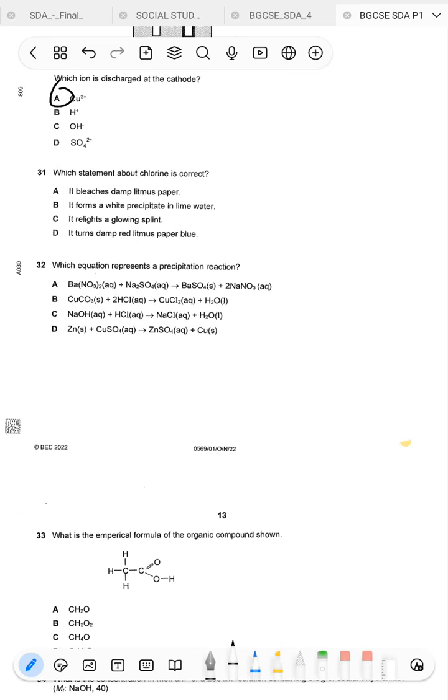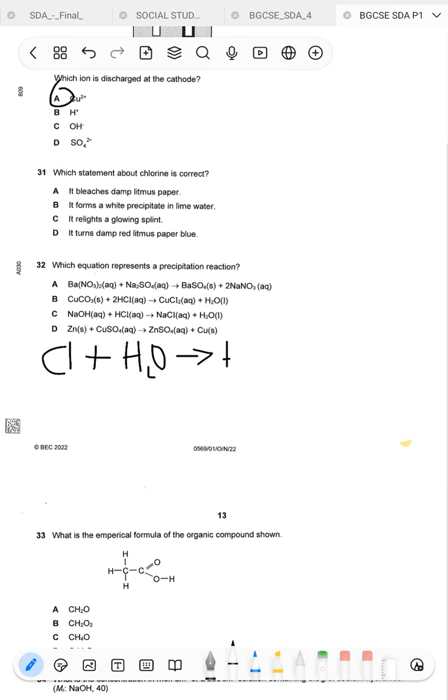All right, so whenever you use damp litmus paper, we're going to use damp blue litmus paper. So the chlorine reacts with the dampness of that litmus paper. The damp part, remember, is just the water here, H2O.